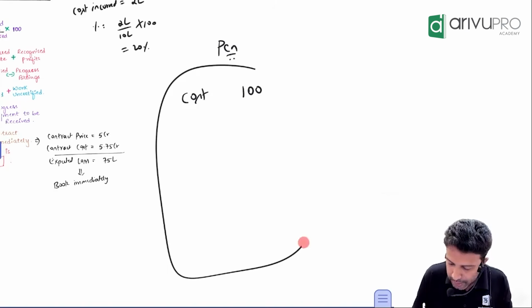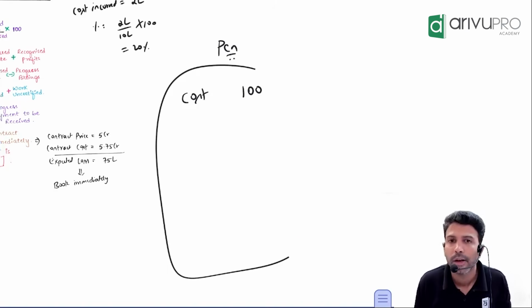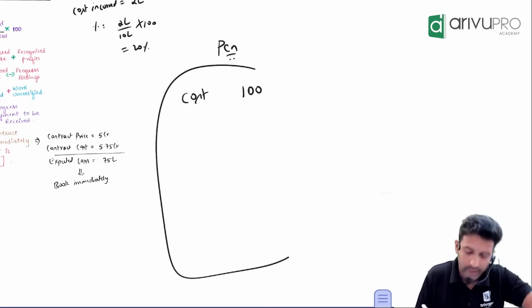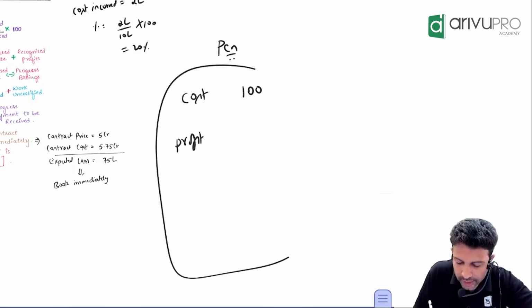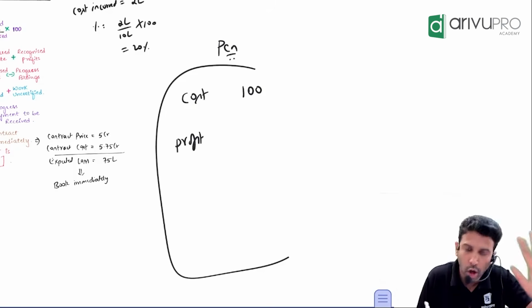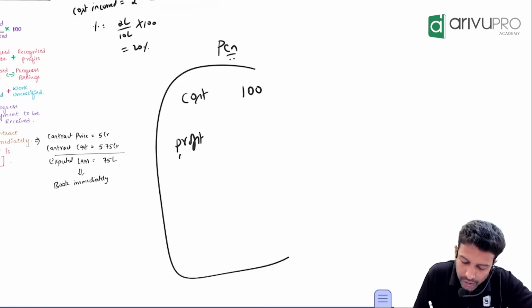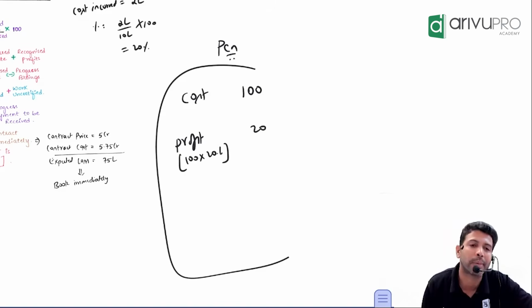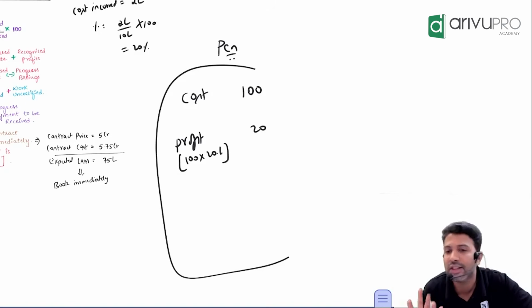Do you think any entity will sell the goods at cost price, or will they add their profit? Let's say my profit margin is 20% on cost. 20% of 100 is 20. That means my selling price is 120. Easy so far.